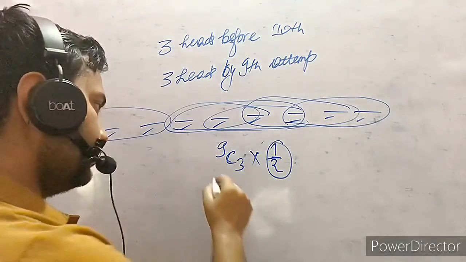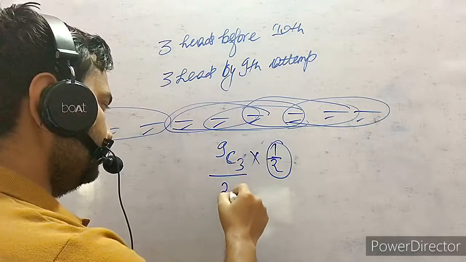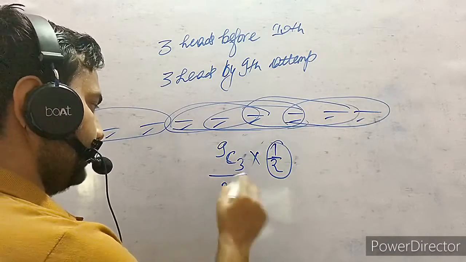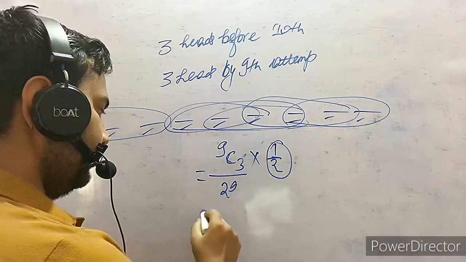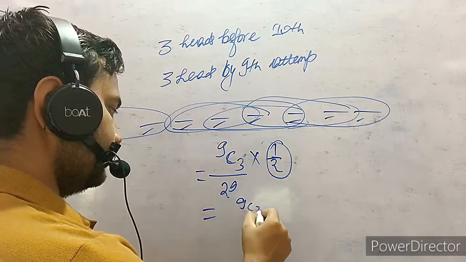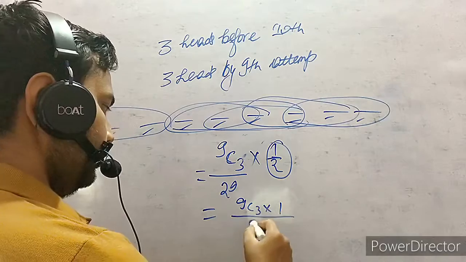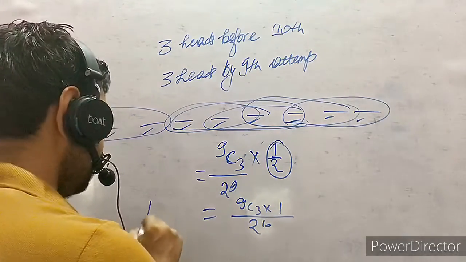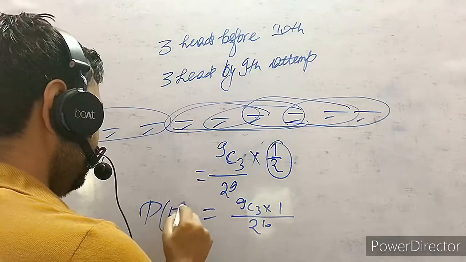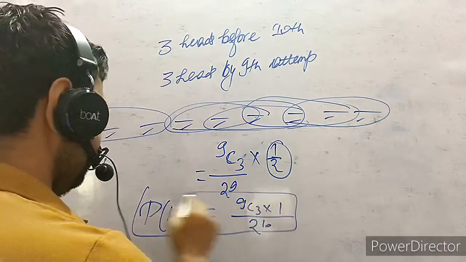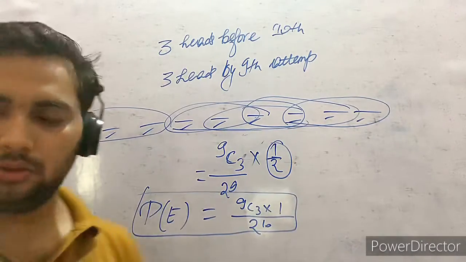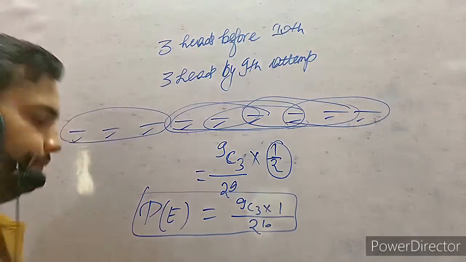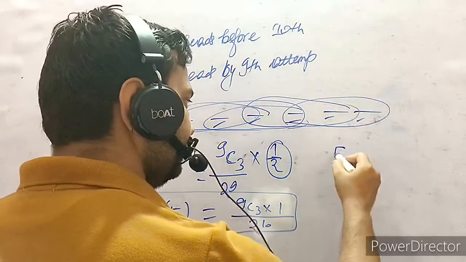1/2. What is the probability of this? Favorable cases is this and total number of cases is 9c3 into 1 upon 2 power 10. Can you write it like this? 9c3 into 1 upon 2 power 10. You can write it. So this is the possibility of getting the fourth head on the 10th attempt.